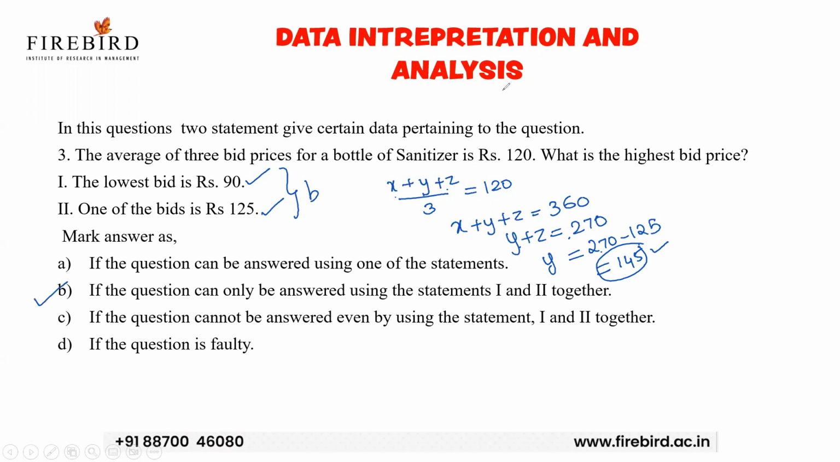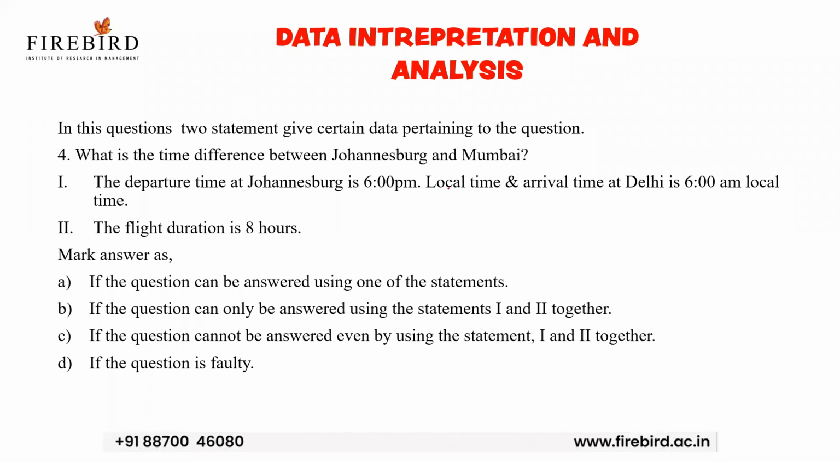Okay. Now, what is the time difference between Johannesburg and Mumbai? The departure time at Johannesburg is 6 p.m. local time and the arrival time at Delhi is 6 a.m. local time. The flight duration is 8 hours.